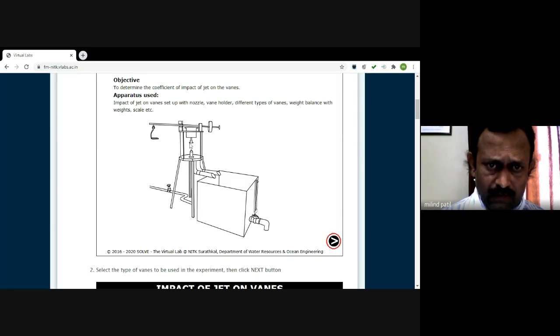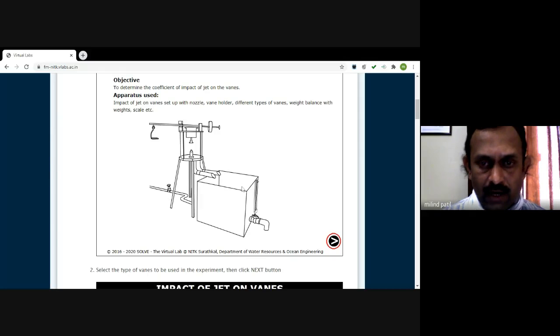You can choose different types of plate. You may have a flat plate, or you may have a plate which is hemispherical in shape. So you can identify the various forces exerted by the jet on the plate. Once this jet is striking over the plate, the water will be collected in this vessel. This is a glass vessel actually. The glass vessel is made so that it will be transparent and you can observe how the jet is striking the plate. The water will be collected in this glass vessel and then diverted through these pipes to the tank again, and water is recirculated.